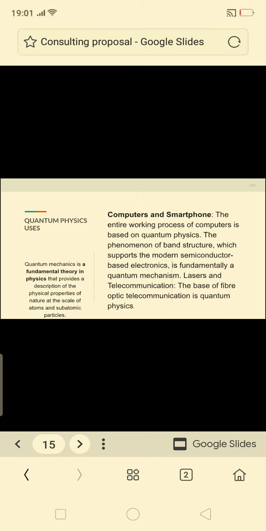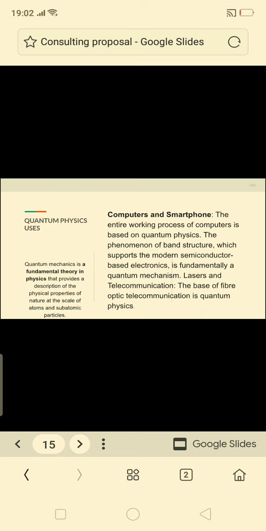It is used in computers and smartphones. The entire working process of the computer is based on quantum physics. The phenomenon of the band structure, which supports modern semiconductor-based electronics, is fundamentally quantum mechanics. Laser and telecommunication: the base of fiber optic telecommunication is quantum physics.